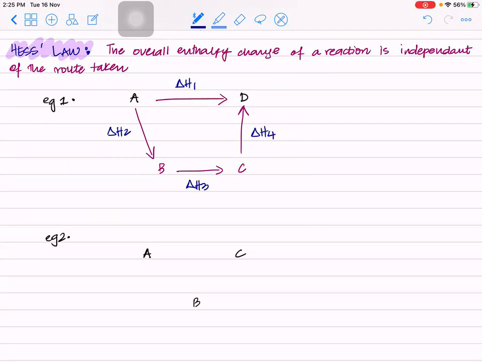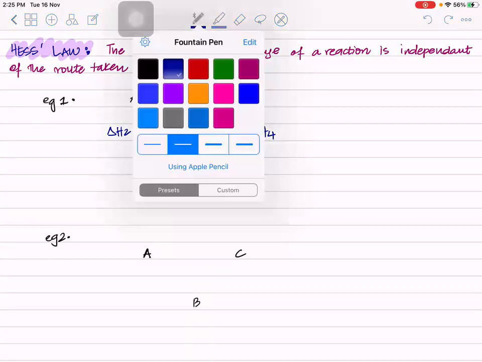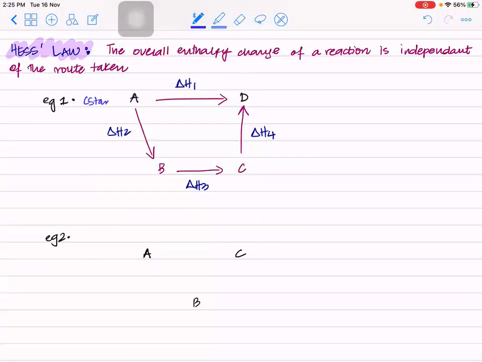Right? Now you see your starting point is A and your end point is D. You can go from the start to the end directly, or you can go from start to this intermediate, then to this intermediate, then here. The energy change would be equal, the same. So what is the start? We are starting from A. What is the end? D. The rest of them are intermediates.